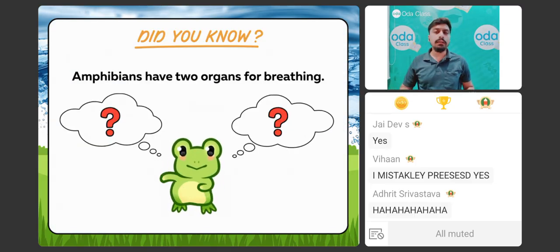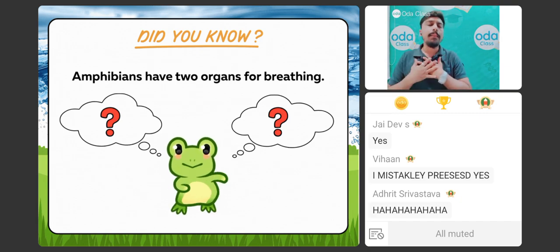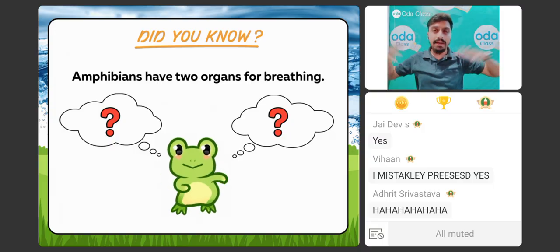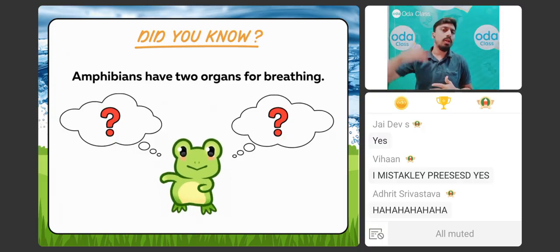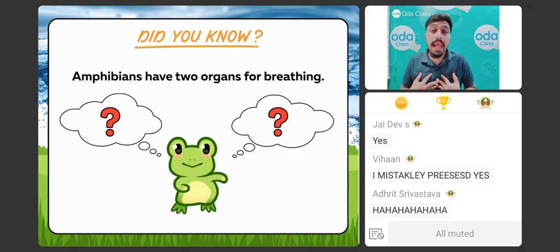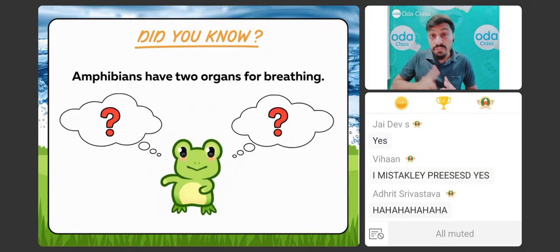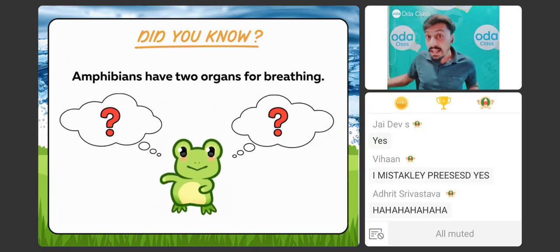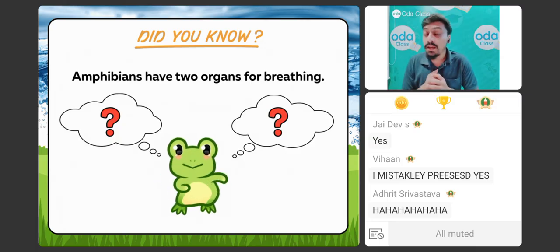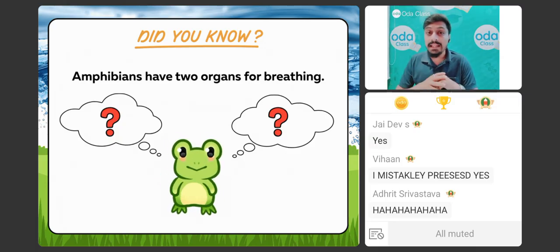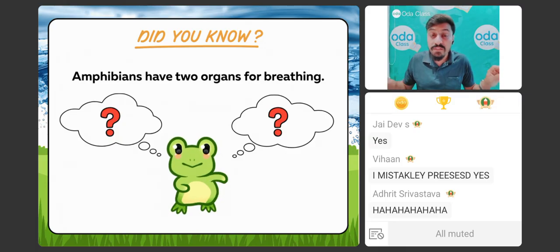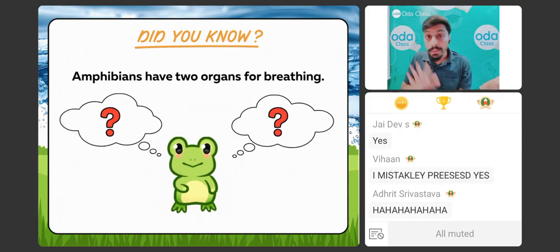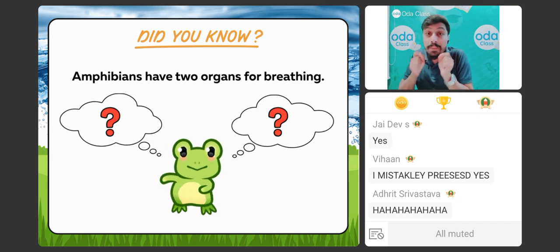If I talk about the animals who live on the land, if we talk about ourselves, we know we have lungs. We have ample amount of air around, and lungs take oxygen from all this air. Very simple. We have lungs for breathing. And if I talk about fishes who live inside the water, they have gills, so that they can take the absorbed oxygen which is present in the water. Very simple. Fish have gills, human beings have lungs.